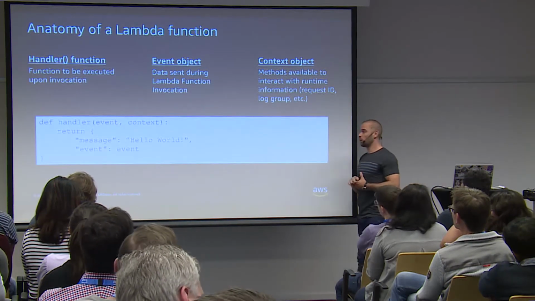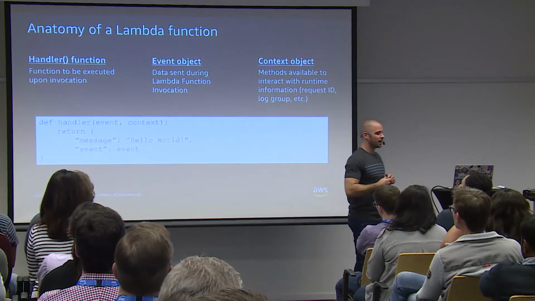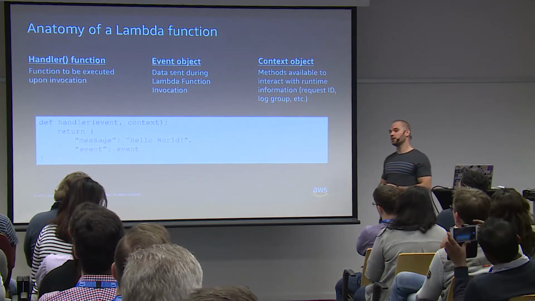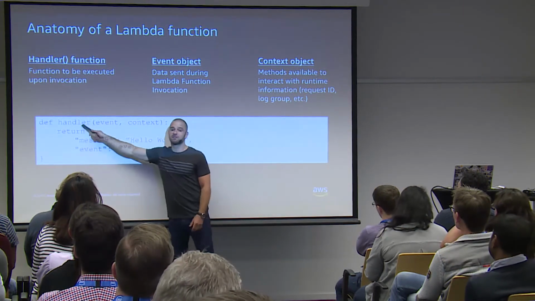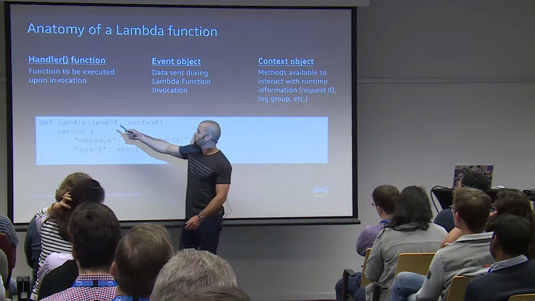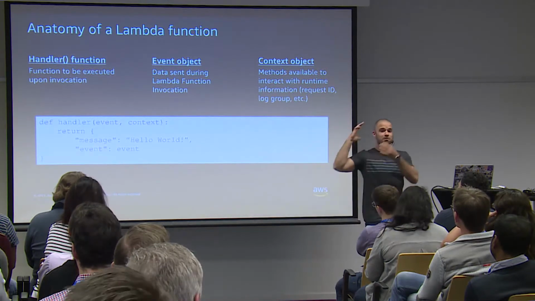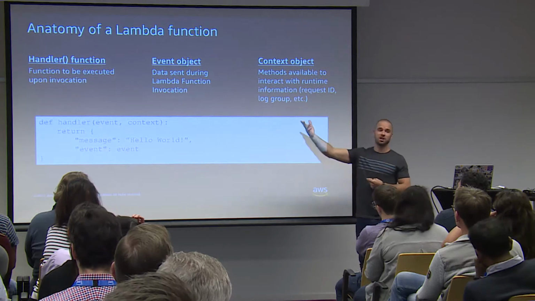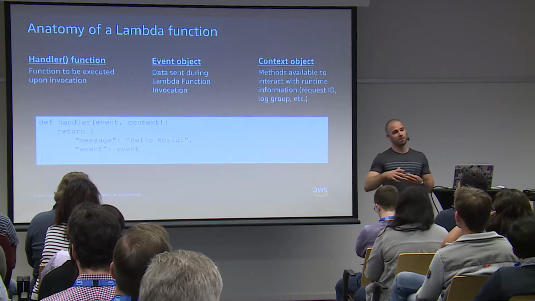Another thing which I want to talk about quickly, because I saw that a lot of people have questions about it, is that when you talk about a Lambda function, there are three things to remember. The handler is just the name of the function, right? This is how you're going to call it. Then you have the event object, which is passed as the first parameter of the function. The event object is an event that is passed to the function to execute. So say you have an object that you push into S3, it creates an event, new object, and you pass that to a Lambda function.